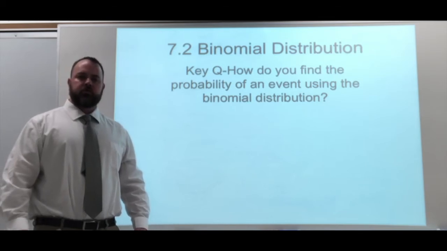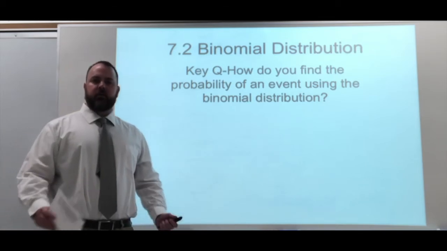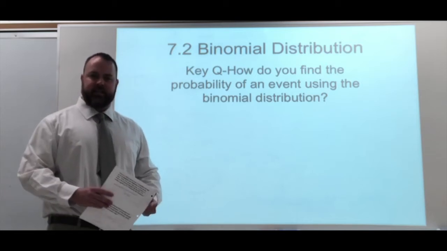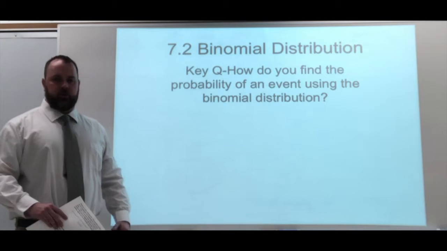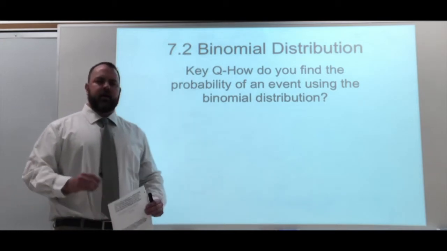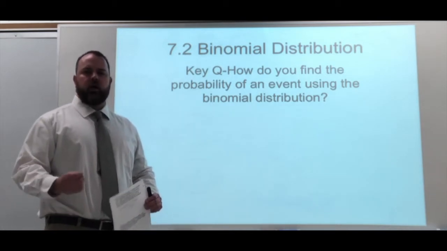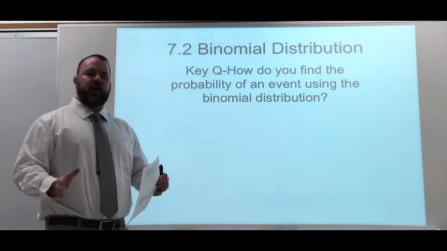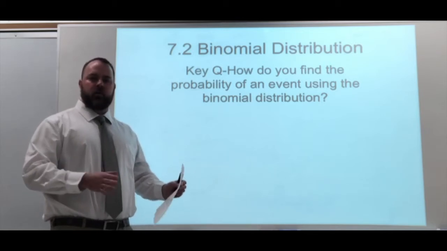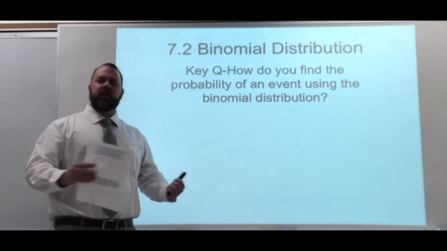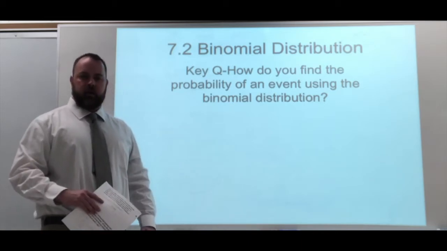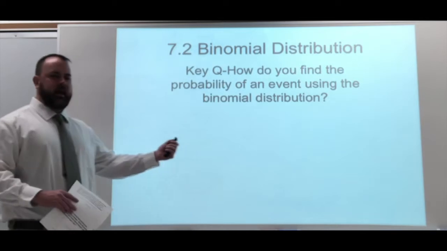So 7.1 was talking about some basic probability. We did some complex probability, looking at the addition and multiplication rule. Okay, 7.2 is going to be the binomial distribution. This is going to be a situation where you're going to be trying to find how many times something's going to happen in a set number of groups. Binomial distribution kind of goes back to the rugby example we did before. So let's take a look at that now.